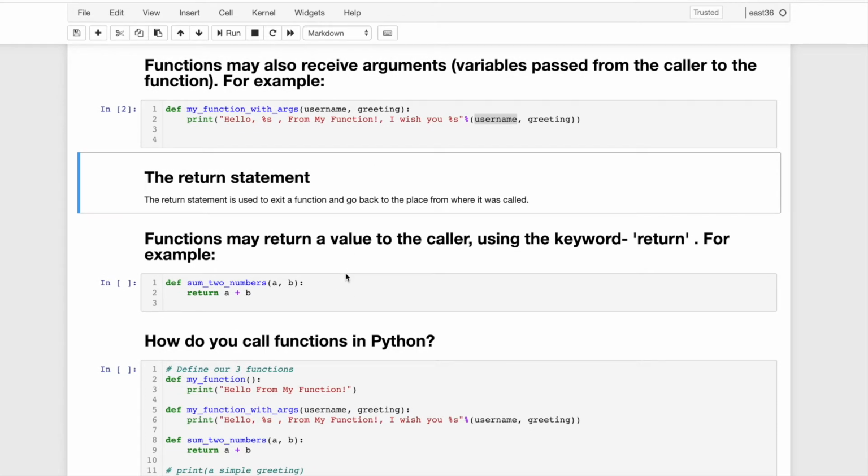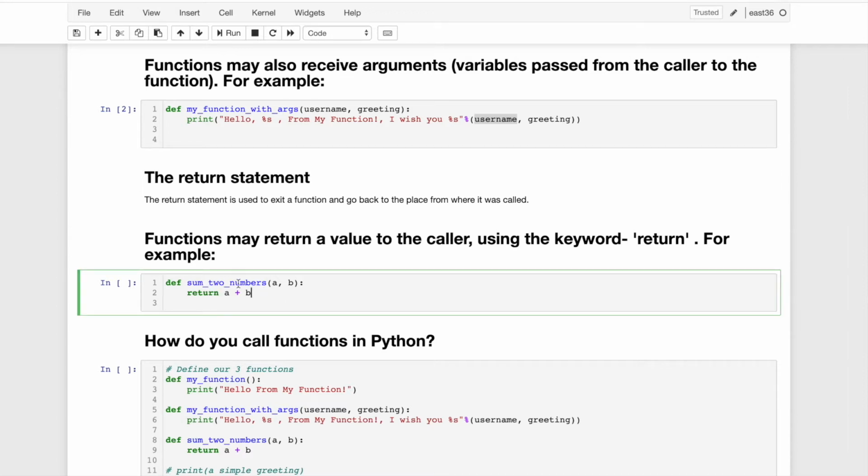Another is the return statement. Whenever a return statement is called, it will exit the function and go back to the place from where it was called. For example, this is the sum of two numbers. We pass two arguments a and b, add the two variables and return, so it will go back to wherever it was called.